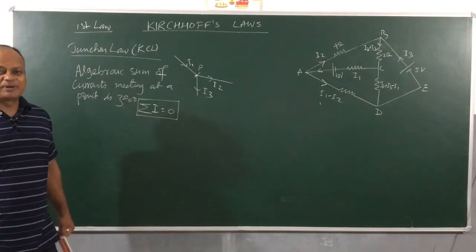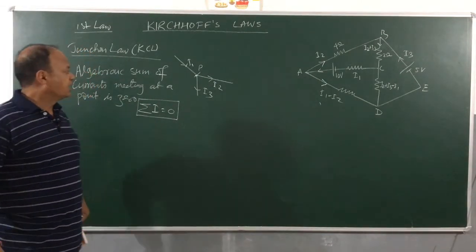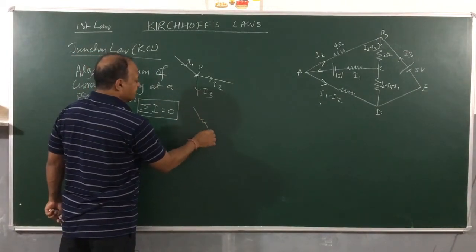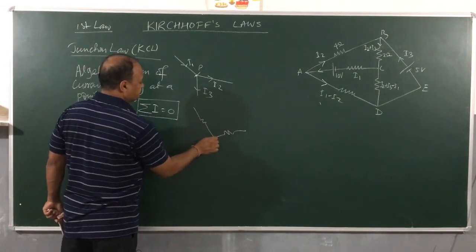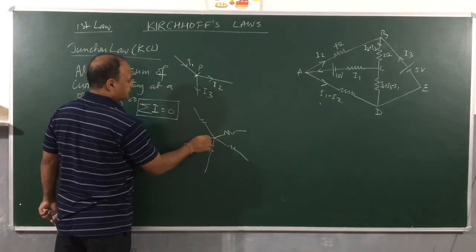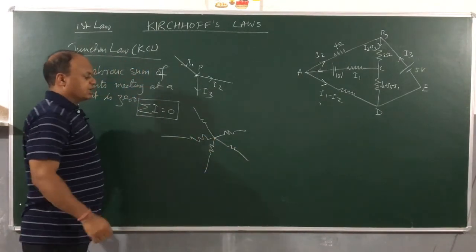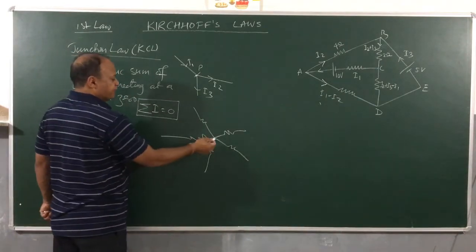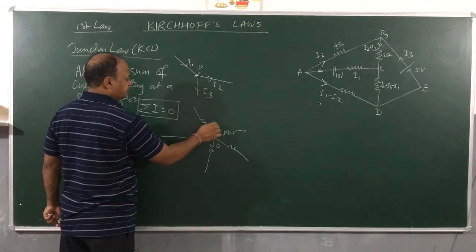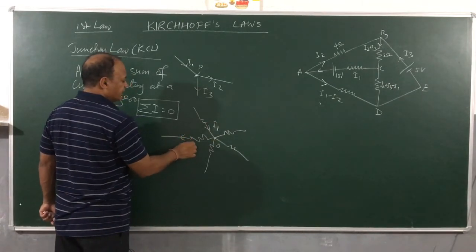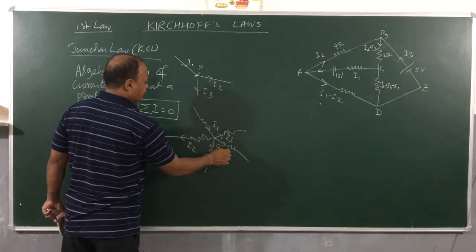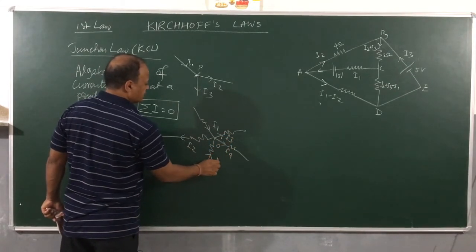Let's see what a practical form will be. I will take a number of currents meeting at a point, suppose O. This is current I1, this is I2, this is I3, this is I4 and this is I5.